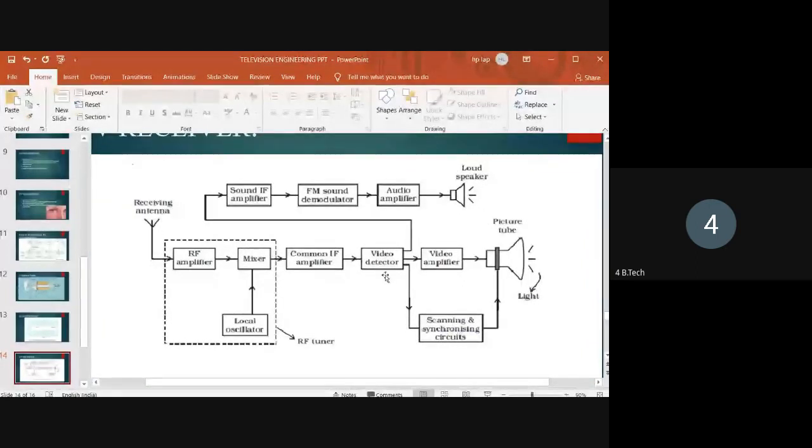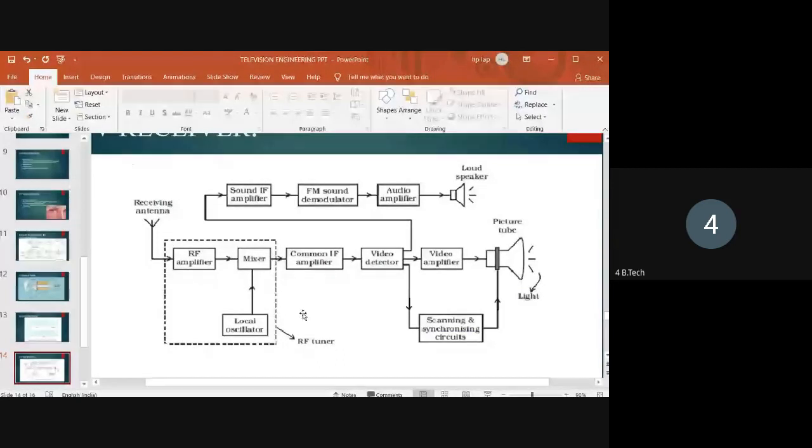So this is the TV receiver. At the receiver side, the receiving antenna receives the audio signal, picture signal, and also the sync pulses. After receiving these signals, they are given to the RF tuner.